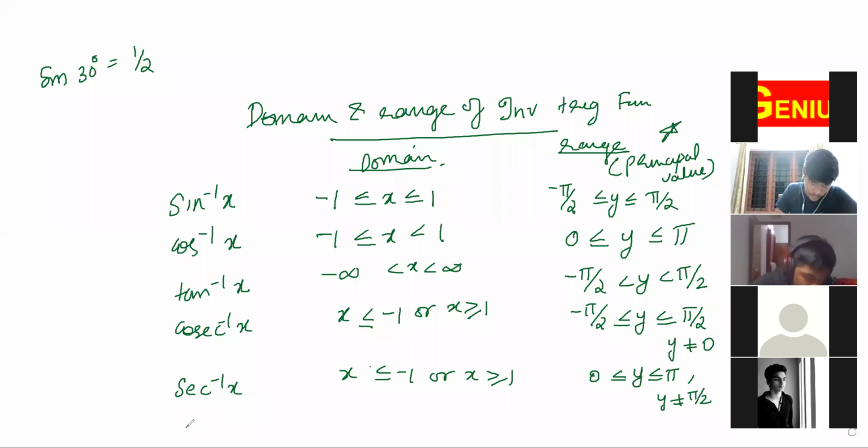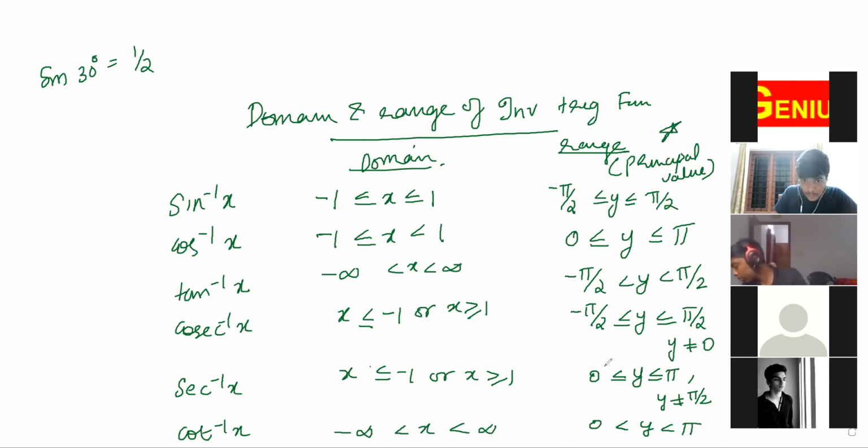Next comes cot inverse x. Minus infinity less than x less than infinity, so 0 less than y less than pi. Not same as tan, it is different. So principal values you have to learn by heart. In some questions you have to use this.